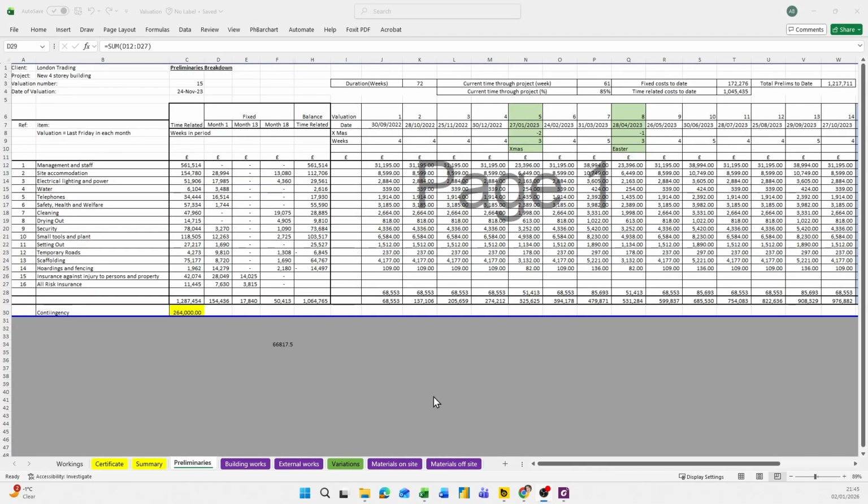Let's explain the preliminaries. There are two types of cost here: one is fixed and the other is running. The fixed cost is, for example, accommodation. When the project starts, we need to set up accommodation one time.